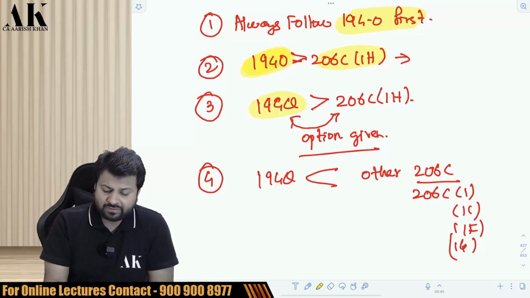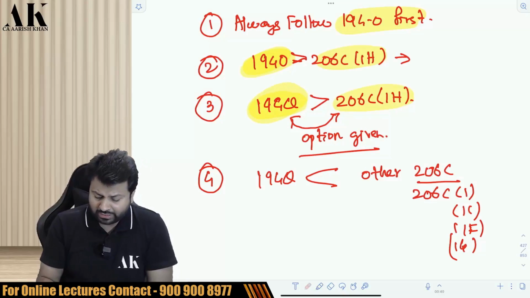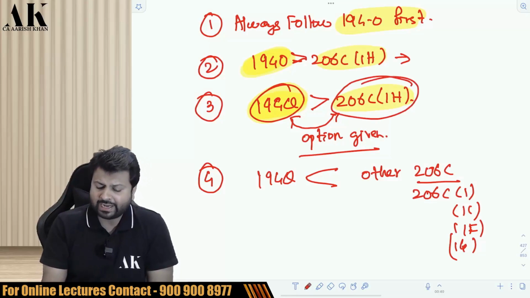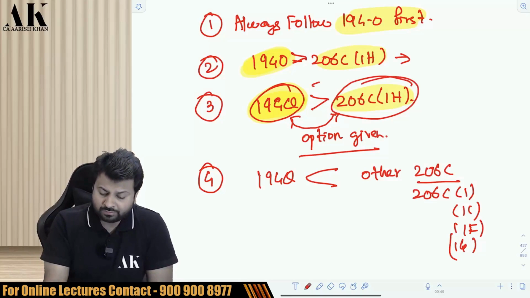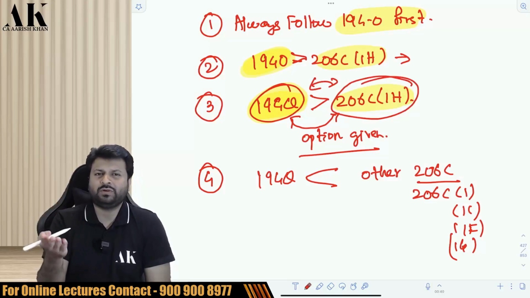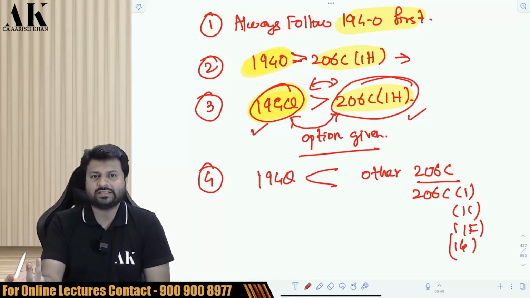If there is a fight between 194Q and 206C1H, 194Q will prevail, no doubt. But even if you did collect TCS under 206C1H, it is okay. The government has given an option in both. Because in both the cases, the TCS rate is the same, only 0.1%. Here also the TDS rate is 0.1%. Here also the TCS rate is 0.1%.